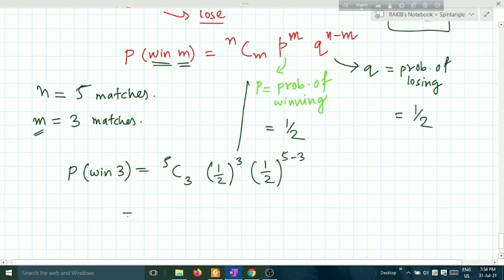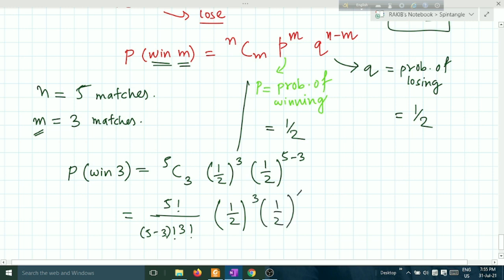Now the general calculation, I think you can do it. 5 factorial upon 2 factorial 3 factorial, and here half to the power 3 and half to the power 2. Let me write it clearly.